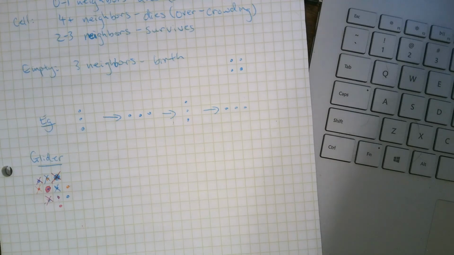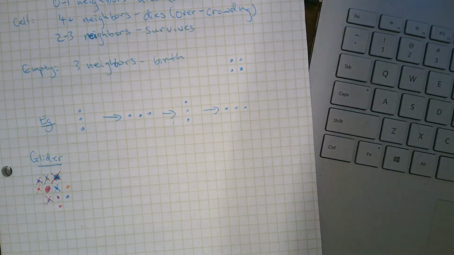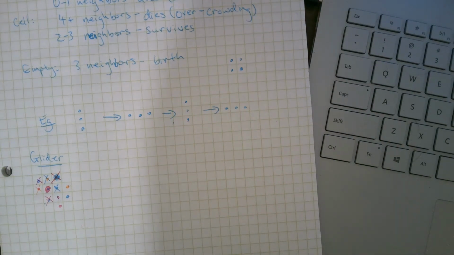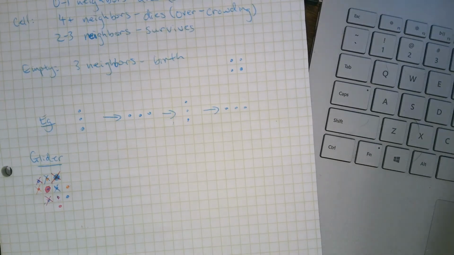There's a funny video of John Conway saying that he should not have called it a glider because it kind of looks like an ant, and he should have called it an ant. John Conway was very particular about the way he named things.